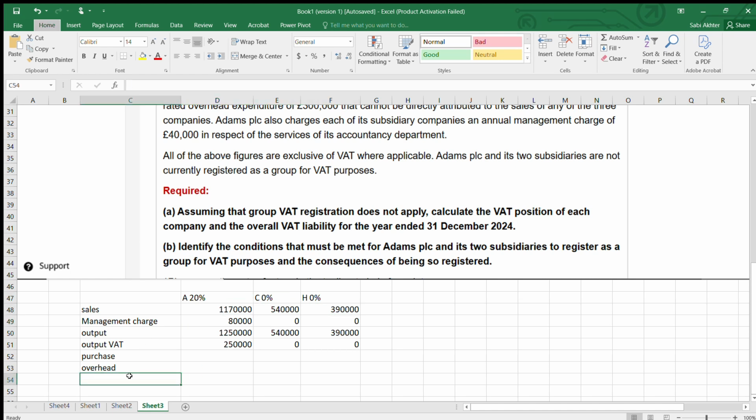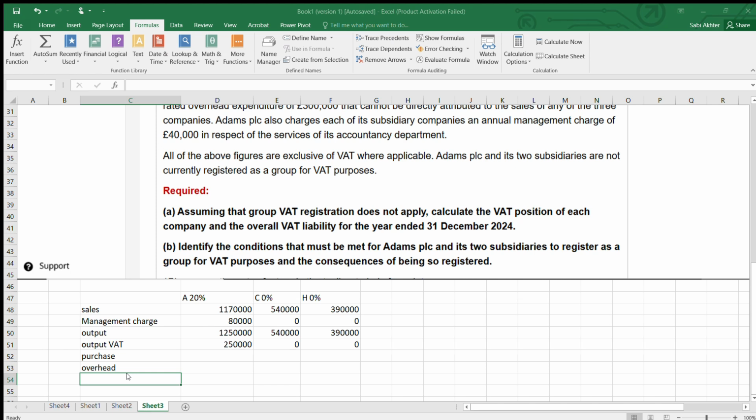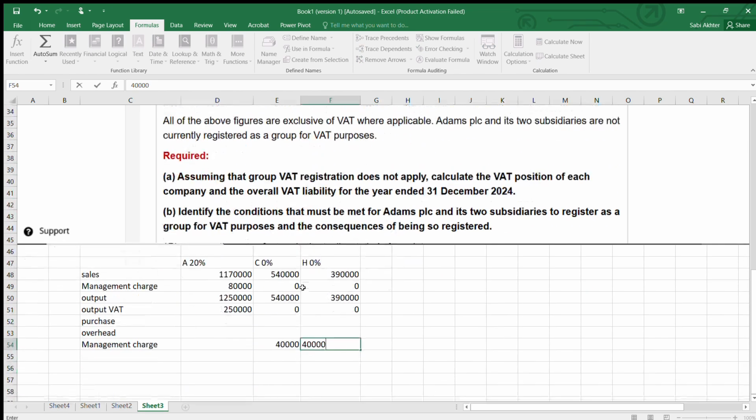Okay. Done. So here 40,000, here 40,000. That's why they have got 80,000 as an output for A.